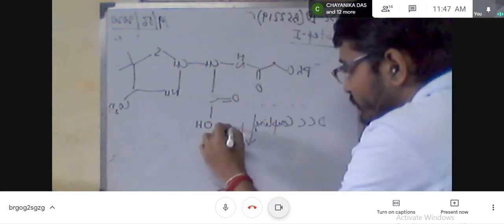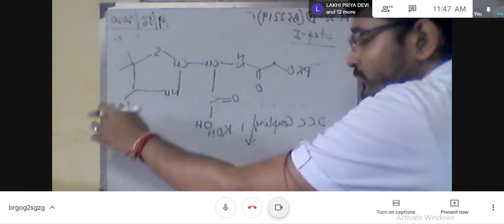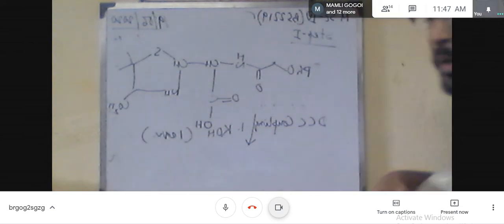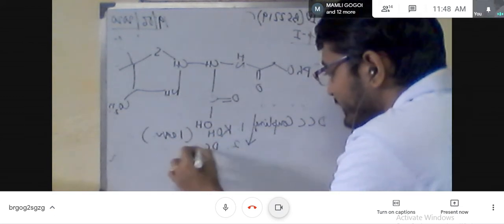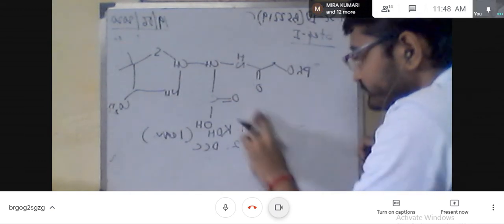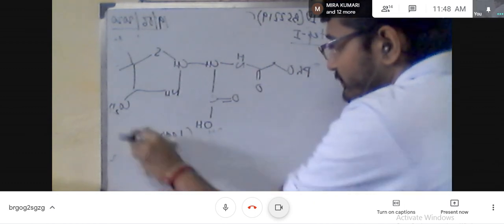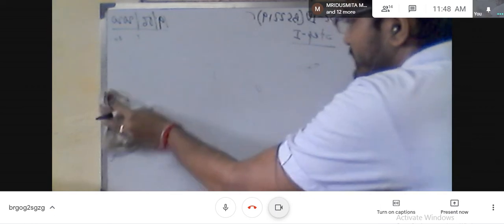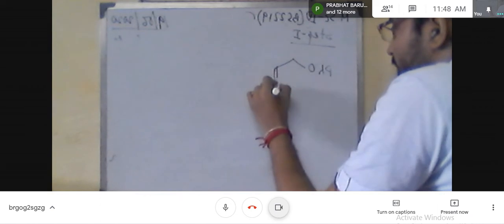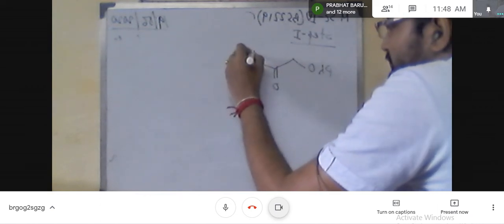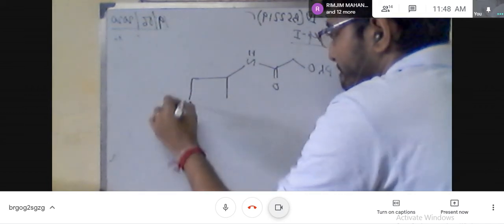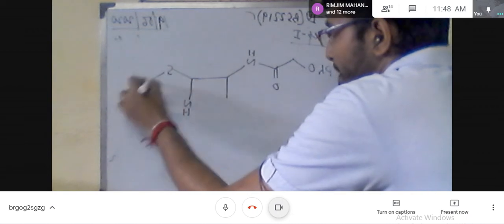So in presence of this reagent, finally the structure which is formed, now there is a coupling, so just remove this bond and this beta lactam ring is formed.